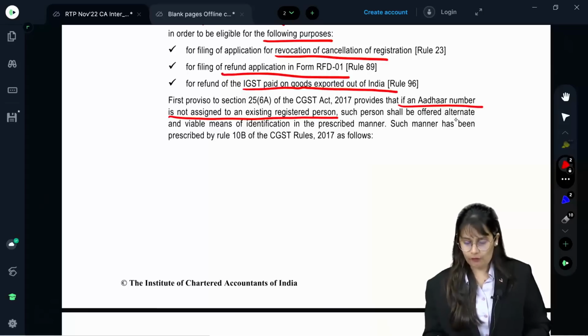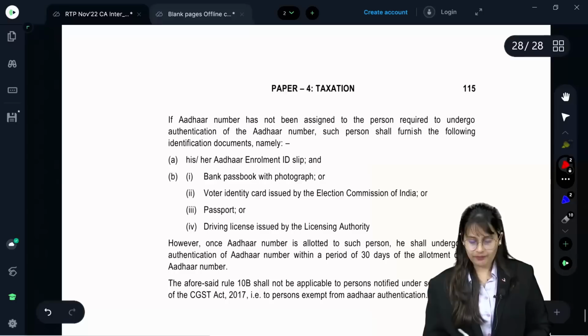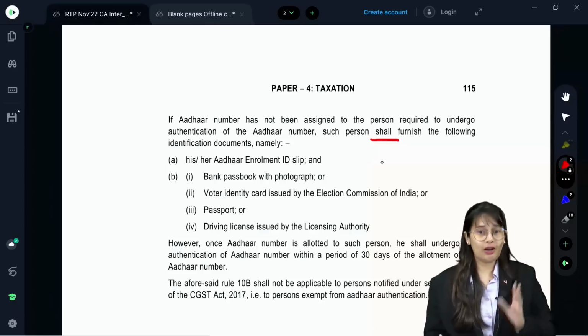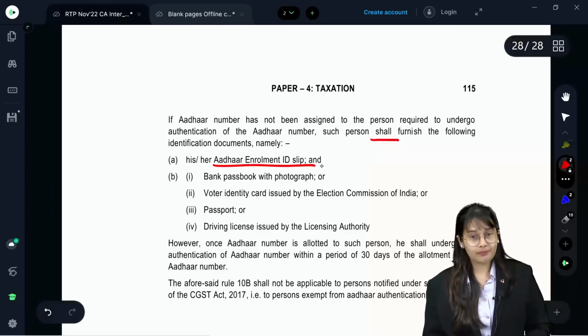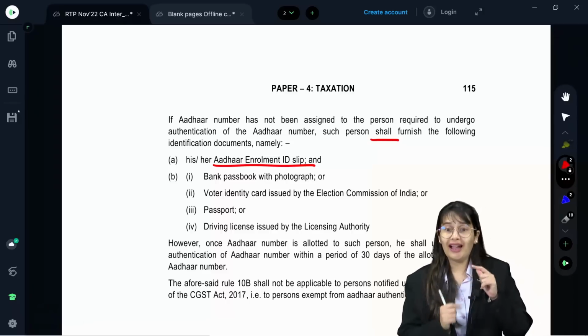Such person shall be offered alternate and viable means of identification in the prescribed manner. Such manner is under Rule 10B, that is, if an Aadhaar number has not been assigned to a person required to undergo authentication of Aadhaar number, such person shall furnish the following. They say, okay, no problem, show me your Aadhaar enrollment ID slip, and then they require your identity.